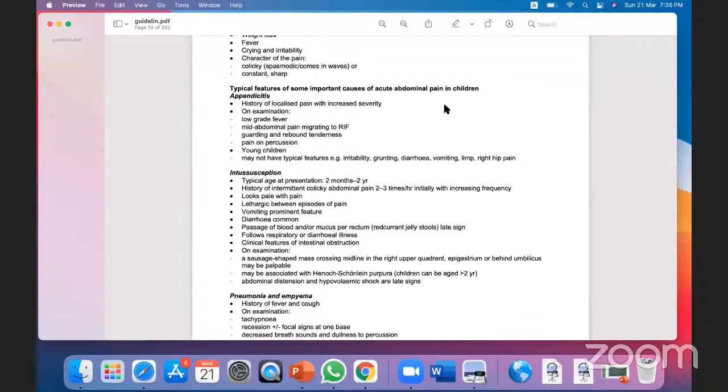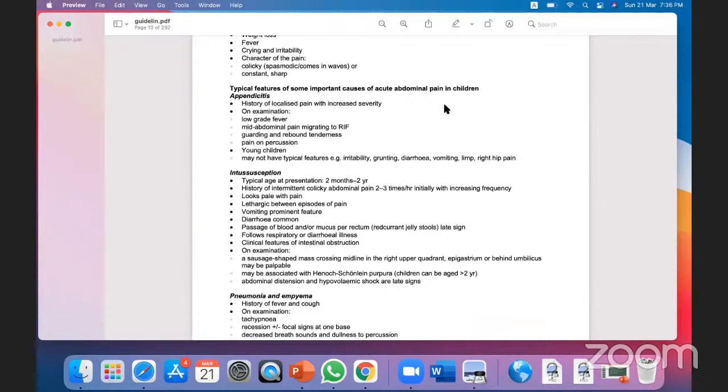Yes, please. Okay, so pain can be of two types, acute and chronic. What are the causes of sudden, acute pain in children, in pediatrics? It can be related with infection, like acute appendicitis, or obstruction. This will be acute abdominal pain. And there may be a history of low-grade fever. Sometimes the pain will be migrating from one side to another. If there is any perforation, there will be guarding and rebound tenderness. And if you palpate or percuss the abdomen, the child will feel pain.